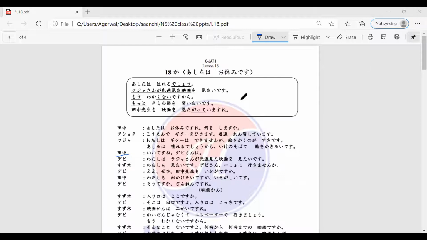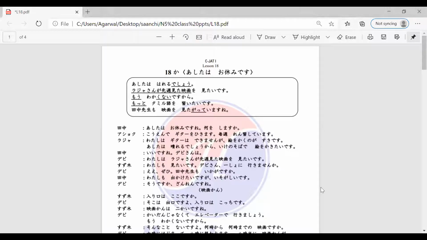So Tanaka-san is saying, ii desu ne. Devi-san wa? She's saying that's good, isn't it? What about Devi-san? So she's asking Devi-san, what about you? Because Ashok-san and Raja-san spoke. So Jeevan-san, can you read Devi-san's dialogue for me?